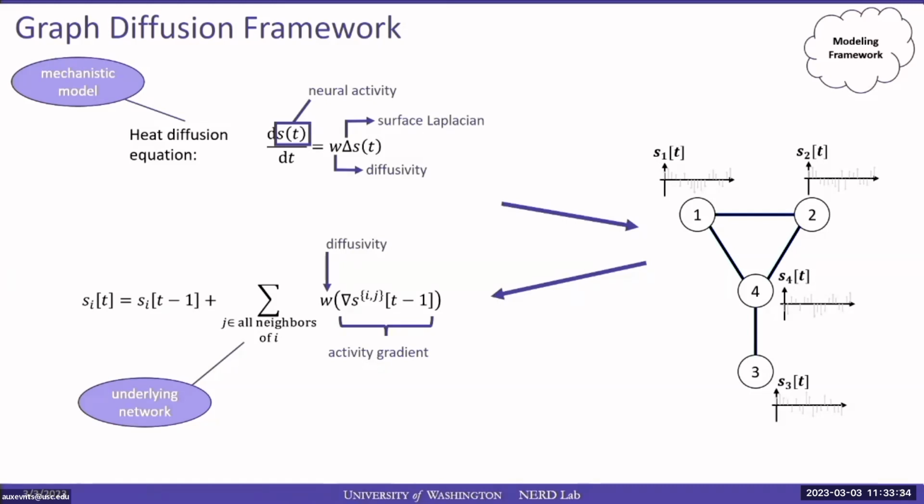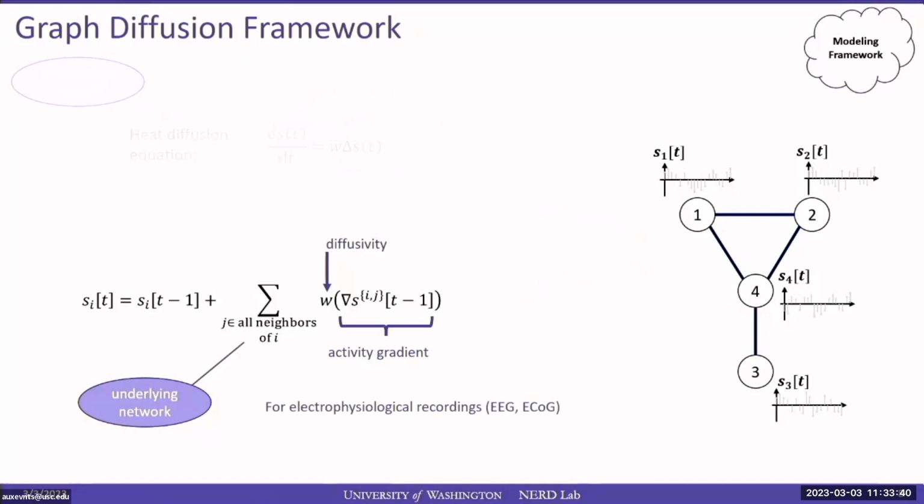Now, you might have noticed that I've actually not talked about neural communication at this point in terms of this model. And for that, it is useful to remind ourselves that in electrophysiological recording setups, such as EEG or ECoG, the neural activity is recorded in the form of local field potentials, which have the unit volts. That is, activity gradients become voltage gradients, and the diffusivity parameter w can be interpreted as a conductivity parameter.